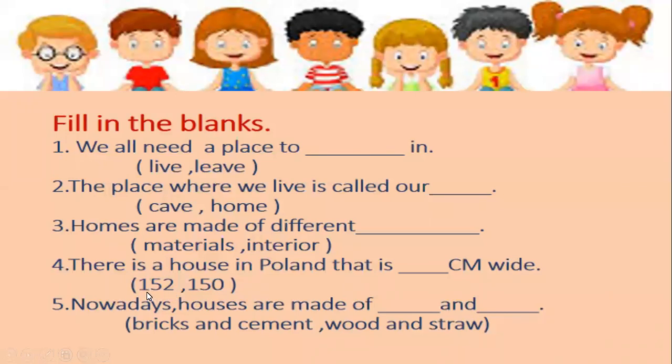Yes, answer is 152 centimeters wide. I repeat the complete sentence. There is a house in Poland that is 152 centimeter wide.